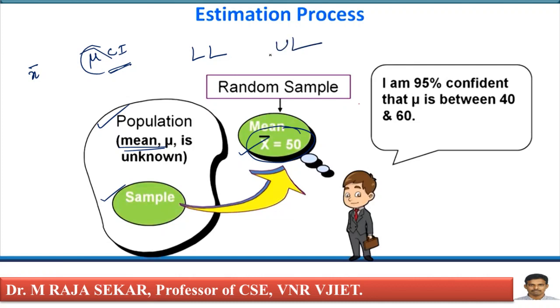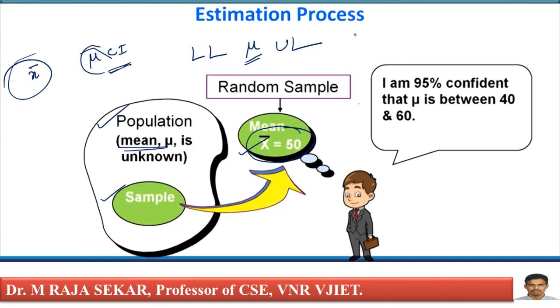I must say, you can say what is the lower limit and upper limit of population parameter mu. I need the population mean's lower limit and upper limit. I will try to estimate it by using the sample mean, in this case x bar equal to 50, with a certain level of confidence.